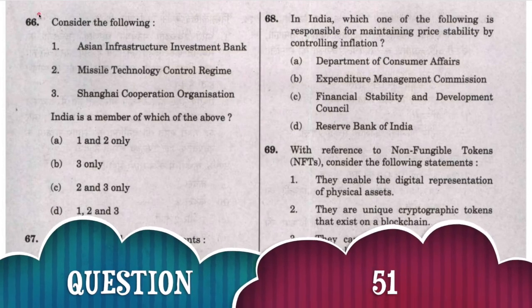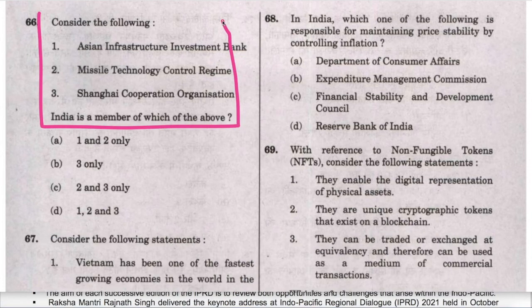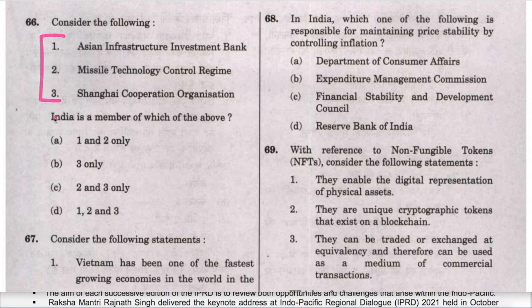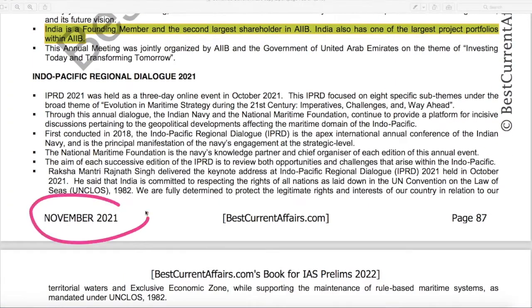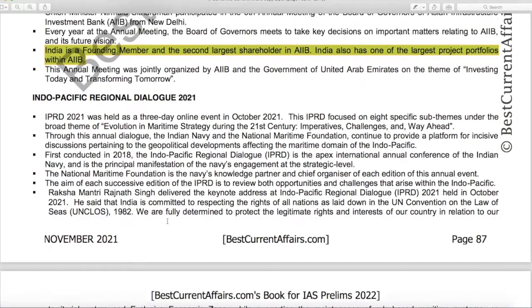Next question. Consider the following. 3 organizations are given. India is member of which of the above? First one is Asian Infrastructure Investment Bank. It is correct. Now see our November 2021 current affairs book, page number 87.